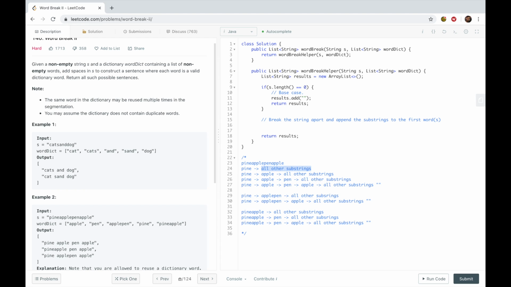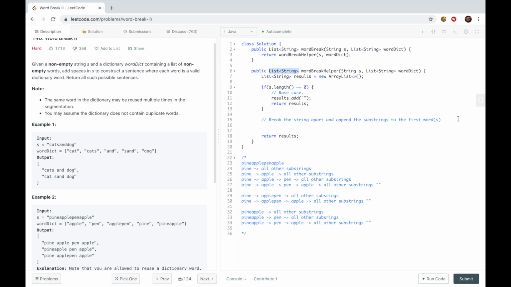But I know there could be more than one. So we have pine, there's this substring, and then pine over here, there's this other substring. So all I know is that I have my first word with a space, and then a list of other substrings, as you can see up here, that we're returning from the recursive function.